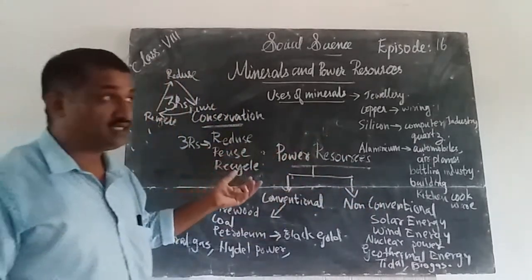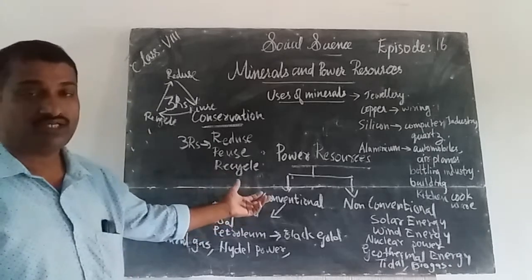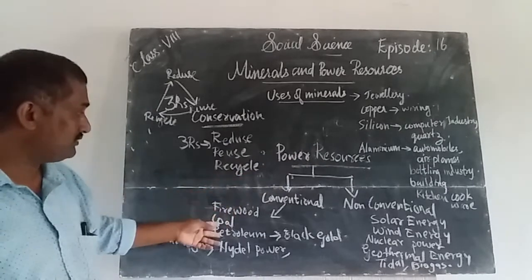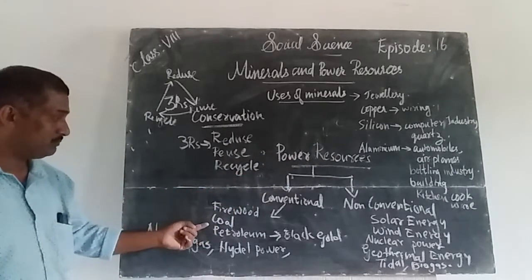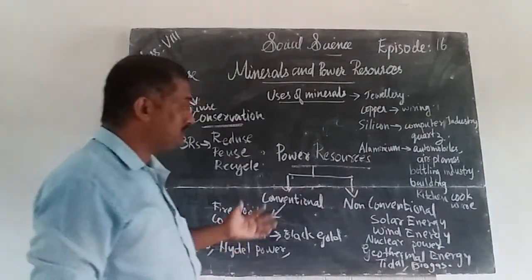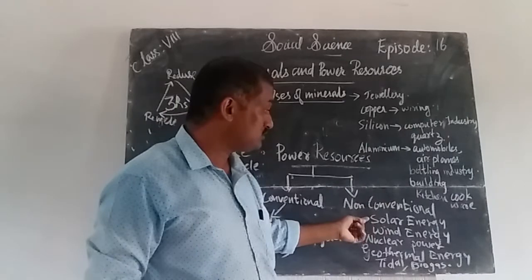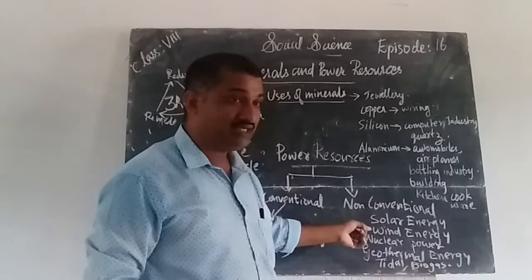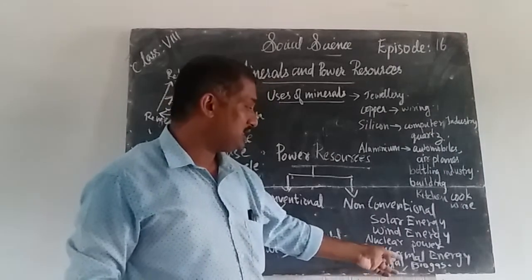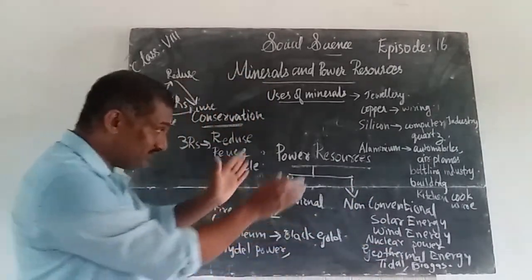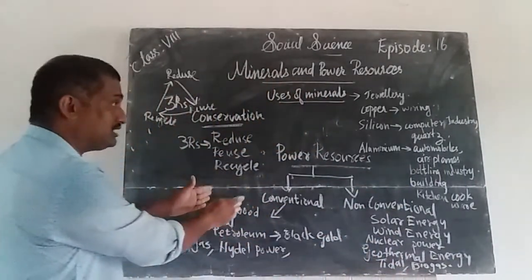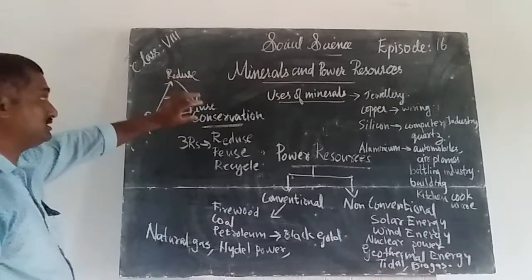Then power resources can be divided into two: conventional sources of energy and non-conventional sources of energy. Since traditional times we have always used conventional sources like firewood, coal, and petroleum. Petroleum has been called black gold. Then natural gas. Non-conventional sources of energy are solar energy, wind energy, nuclear power, geothermal energy, tidal power and biogas. It is very essential to use these non-conventional sources so that we can save the conventional sources of energy.